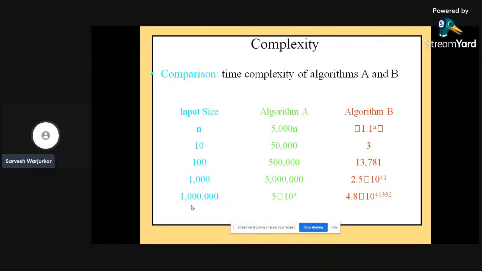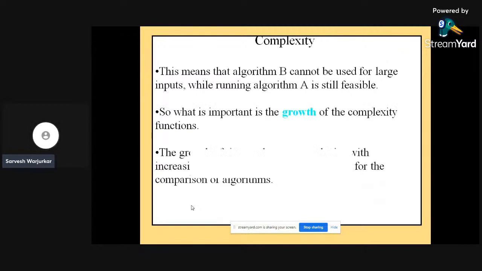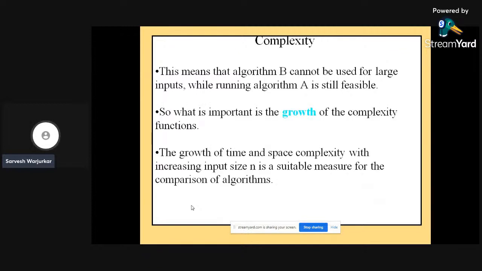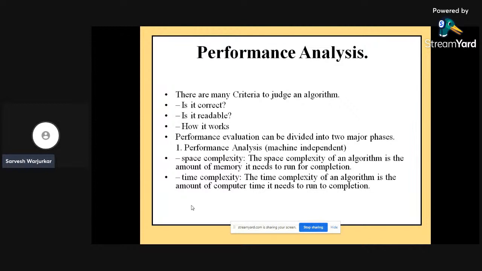For input size 10, A requires 50,000 and B requires 300. At a larger size, A requires around 5 lakh and B requires 13,000. For 1000, A requires around 50 lakh, and B requires 2.5 multiplied by 10 to the power 41, and it is increasing gradually in terms of complexity. This means that B cannot be used for large input, while running algorithm A is still feasible, so the growth of the complexity function will be there.